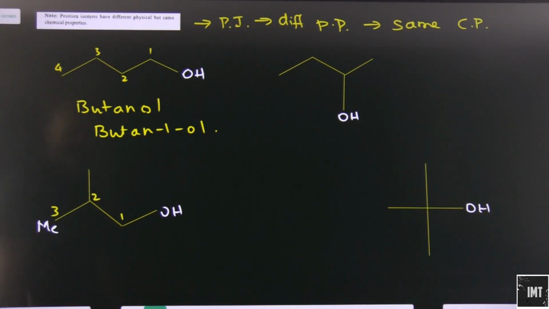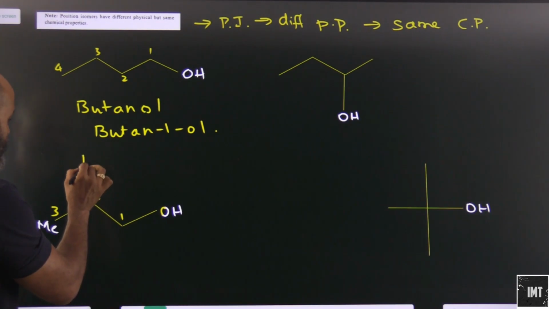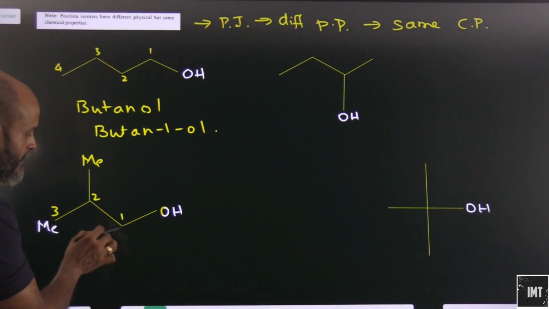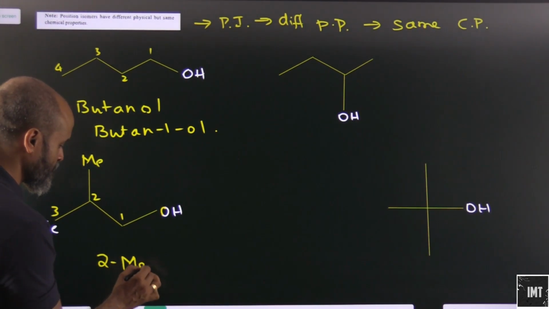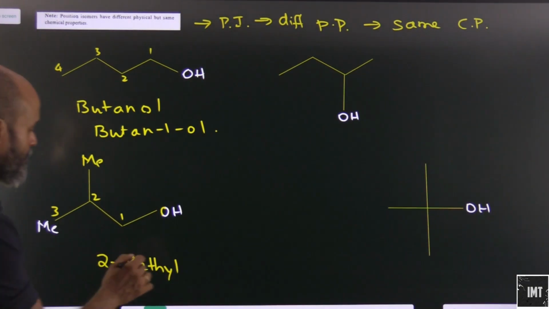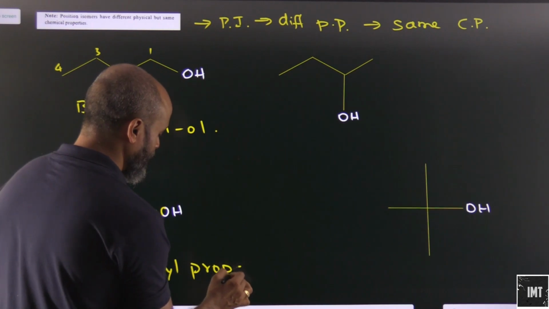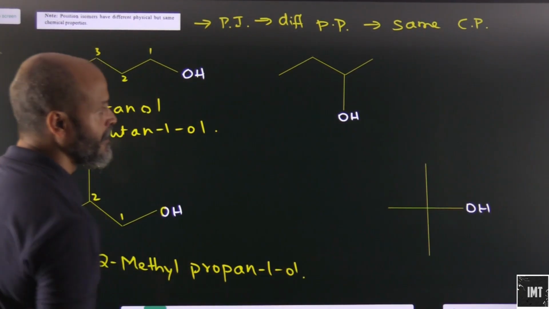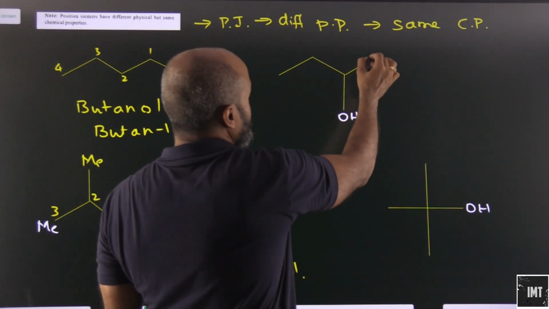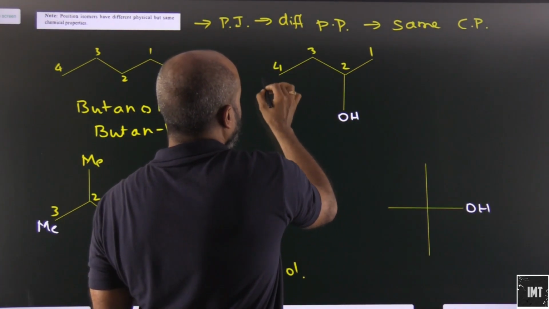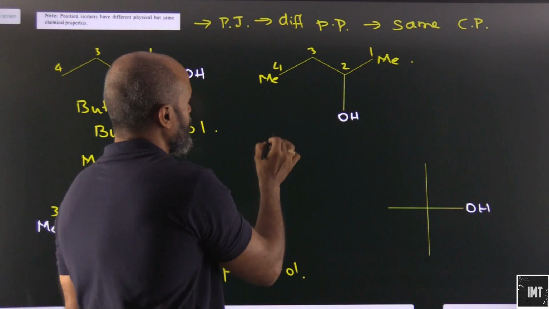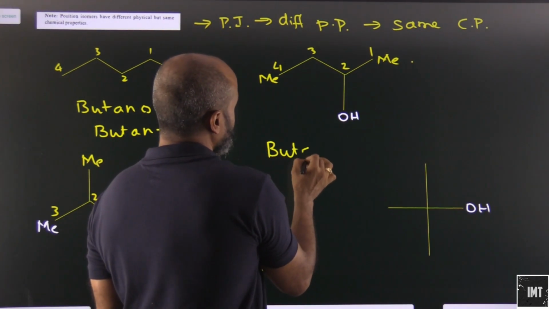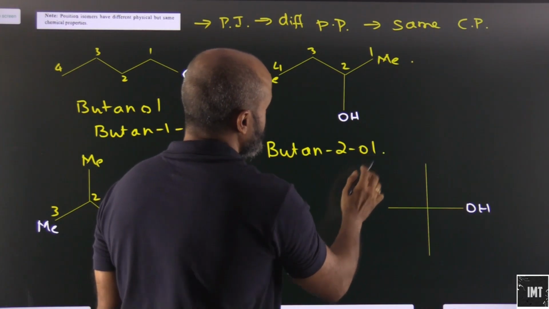Let's come to this one. There is a methyl group here and an OH group here: 1, 2, 3. We have to give the lowest locant here. So this will be 2-methylpropan-1-ol. Let's come to this one. Obviously we assign 1, 2, 3, 4 here, and we will have one methyl group. So this will be butan-2-ol.